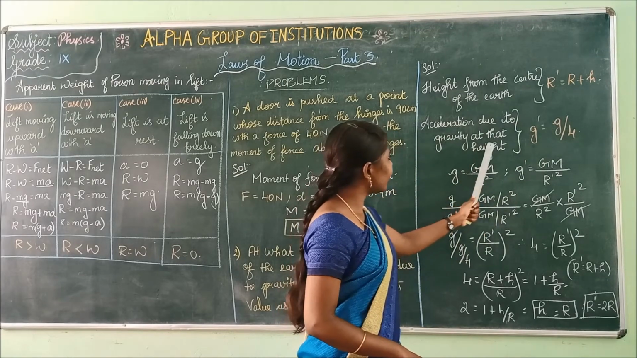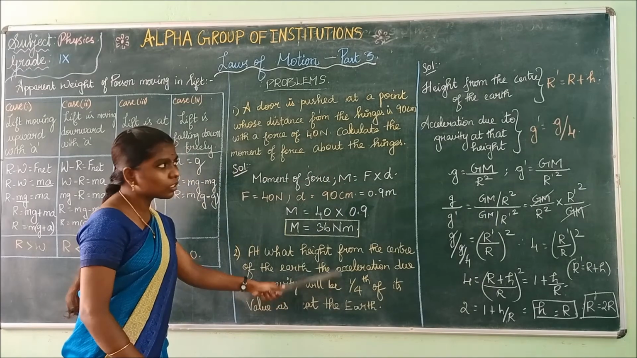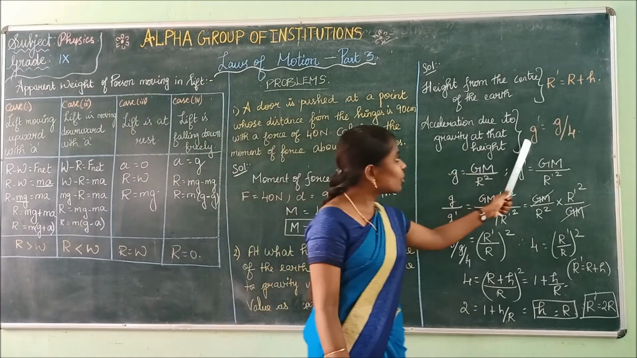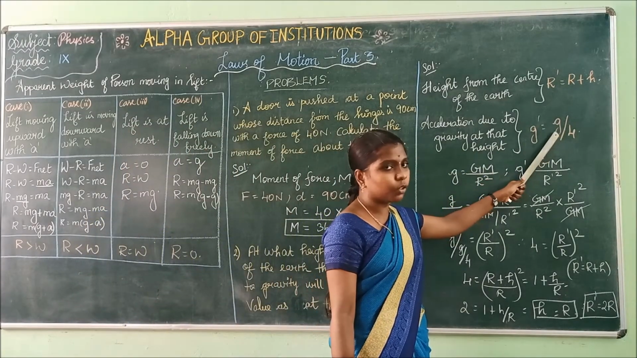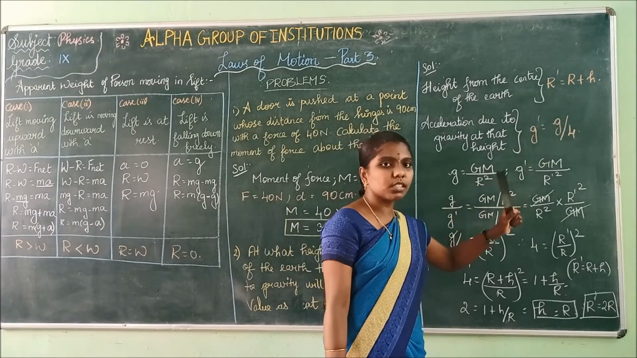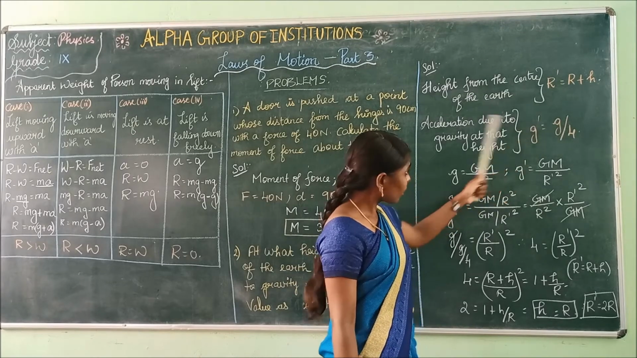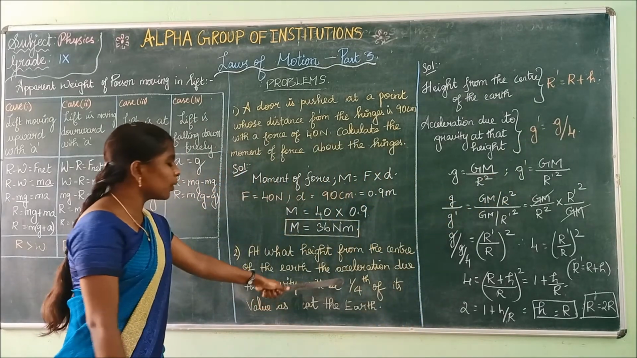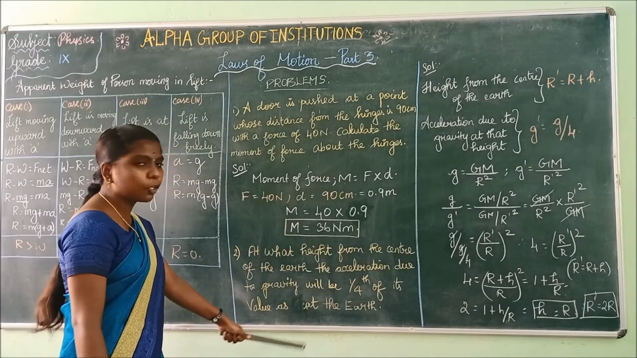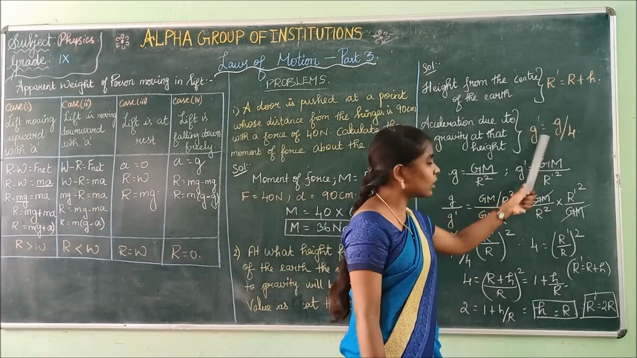Acceleration due to gravity at the height is given as 1 by 4. So we write g dash equal to g into 1 by 4, which is g by 4. Is it clear? Here the gravitation value is given as 1 by 4th of the value on Earth. So g into 1 by 4 is g by 4.